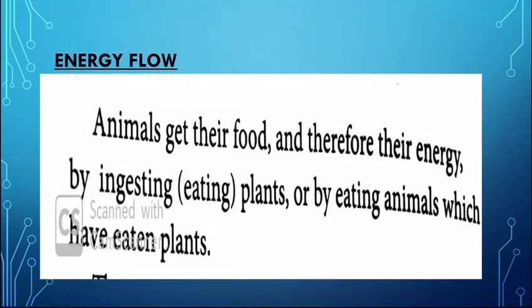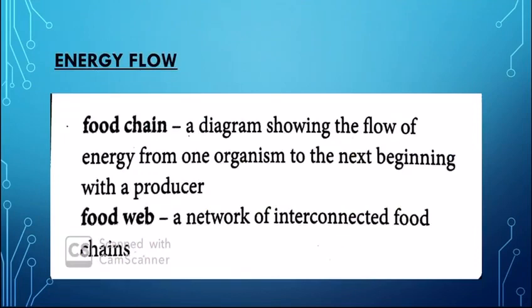So when these living organisms live in an ecosystem, then obviously they eat and respire, which increases and decreases the energy level. So we call this increase and decrease of their energy intake energy flow. All the organisms need energy, which they get from the food by respiration. And in an ecosystem, the energy originates from the sun. How and why, that we will discuss in the food chain and the food web, because a food chain is the diagram that shows the flow of energy from one organism to the next, while a food web is the network of interconnected food chains.